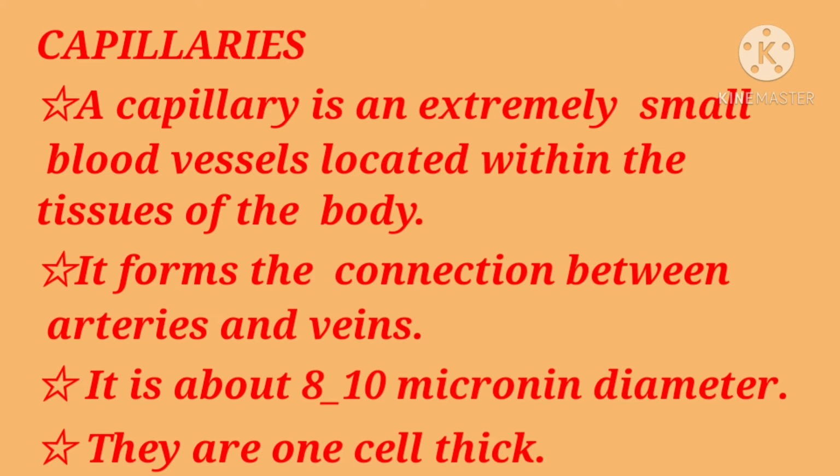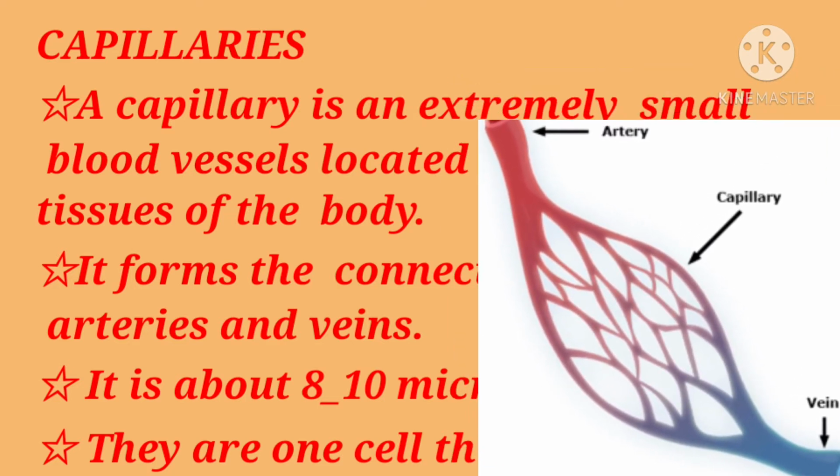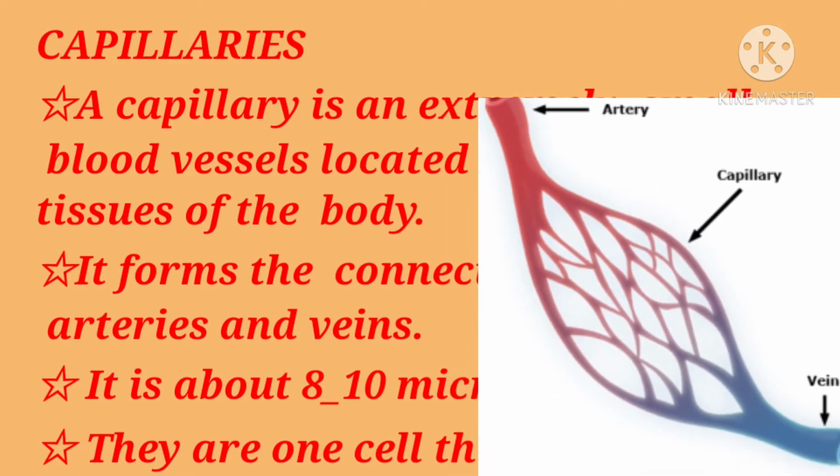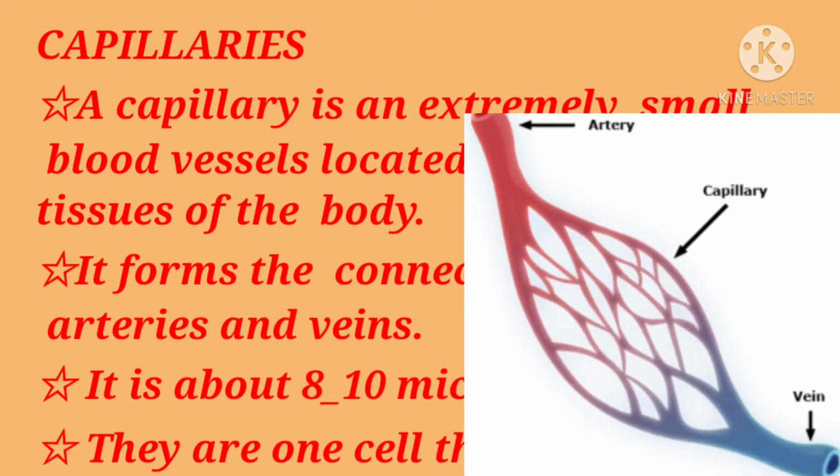Capillaries are extremely small blood vessels, or we can say the smallest blood vessels among all the blood vessels, located within the tissue of the body. The organ which is more active, in which metabolism is very fast, there the number of capillaries is more. They form the connection between arteries and veins. They are about 8 to 10 micron in diameter. They are one cell thick, so that's why the diffusion of substances may easily take place.